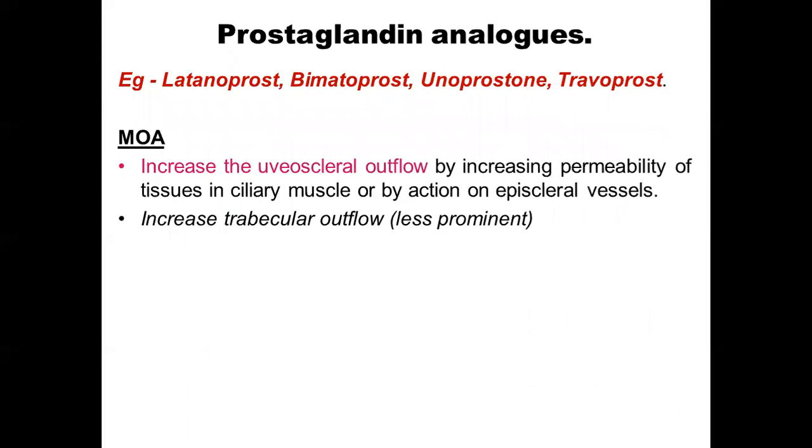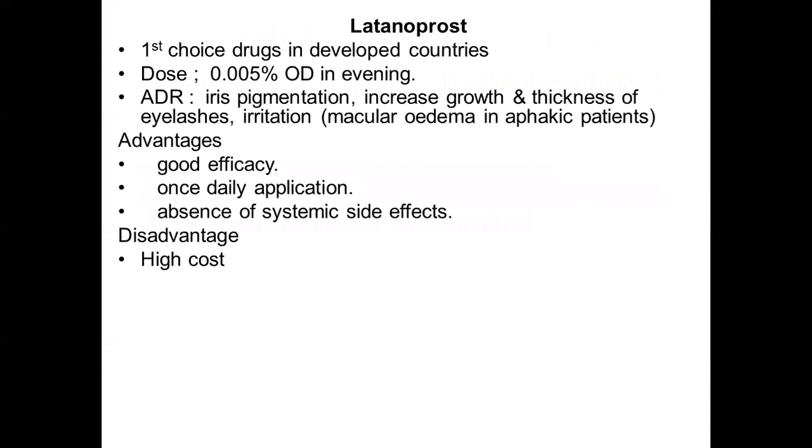Then we come to prostaglandin analogs. The examples include latanoprost, bimatoprost, unoprostone, and travoprost. Mechanism of action here, it increases the uveoscleral outflow by increasing the permeability of tissues in the ciliary muscle or by action on the episcleral vessels. It also increases the trabecular outflow, but this is less prominent. The most important prostaglandin analog is latanoprost, and it is one of the first choice drugs in the developed countries.